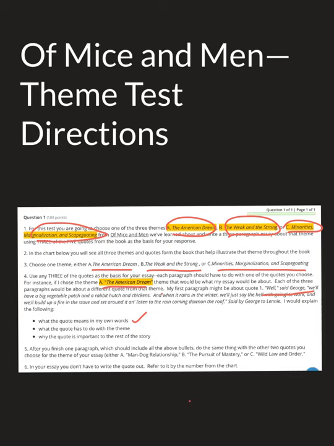Lenny and George have this idea that they're going to be financially independent and they can basically make their own choices when they have their own farm, their own place, when they're financially free and stable, and they're going to be able to have a lot of choices. I'm going to tell what that quote has to do with the theme. Well, the American Dream is the pursuit of happiness, so this quote has to do with the theme because it is 2 people who want to pursue independence and happiness, all right? They're going after that thing.